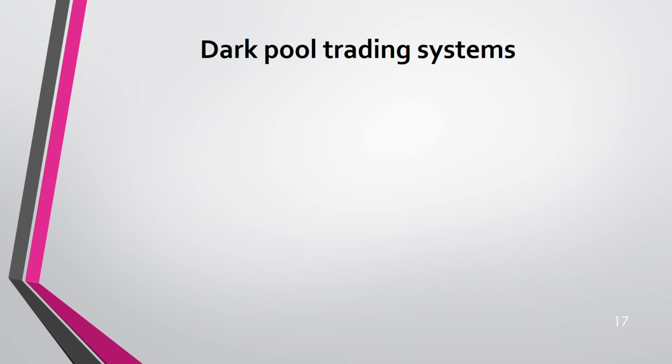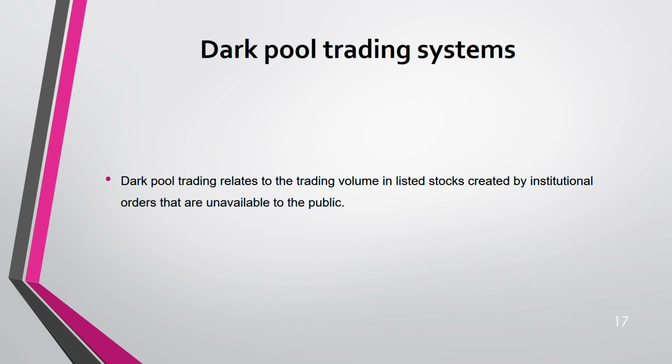Then we know what is known as the dark pool trading system. For calculation, this will not be asked, but it has been asked as a discussion question, right? Theories. Understand what the dark pool trading system is.